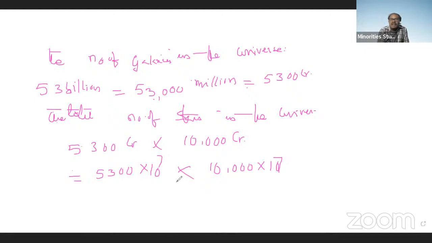And this is 53 into 10 to the power of 20. This is the total number of stars in the universe.